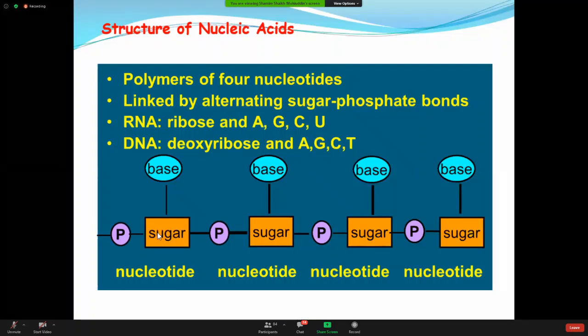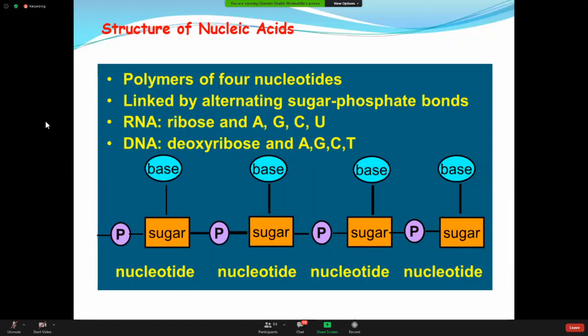So you are getting 1 sugar, then phosphate, then 1 sugar, 1 phosphate, 1 sugar, 1 phosphate, 1 sugar, 1 phosphate. So alternating sugar and phosphates. And ultimately you are getting a chain of nucleotides, a polymer of nucleotides.